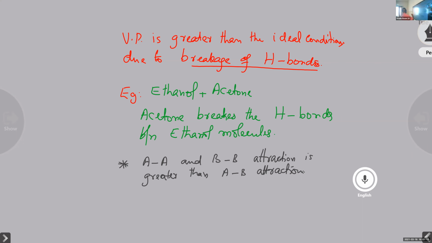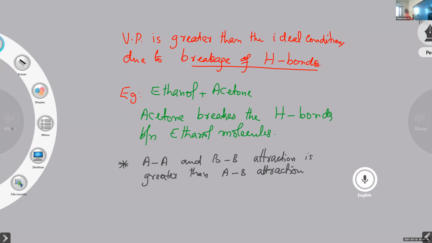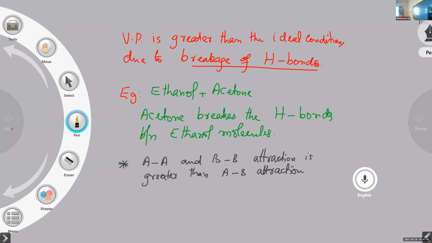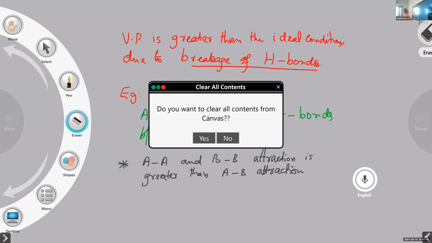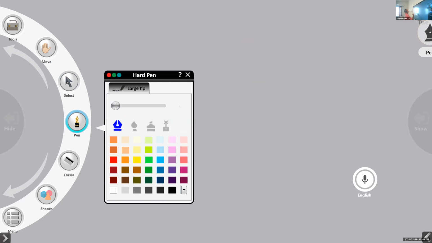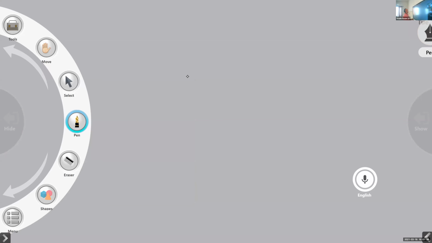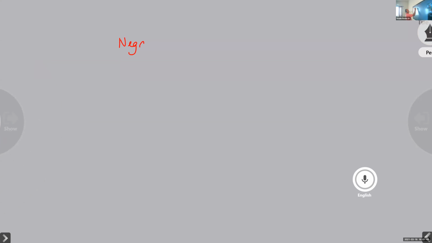Now let us take the second case, that is negative deviation. Do you follow this? Hello friends, you follow this or not? Yes, sir. Okay, so let us go to the negative deviation. Now you might have got an idea regarding the negative deviation. It is just the opposite of this.